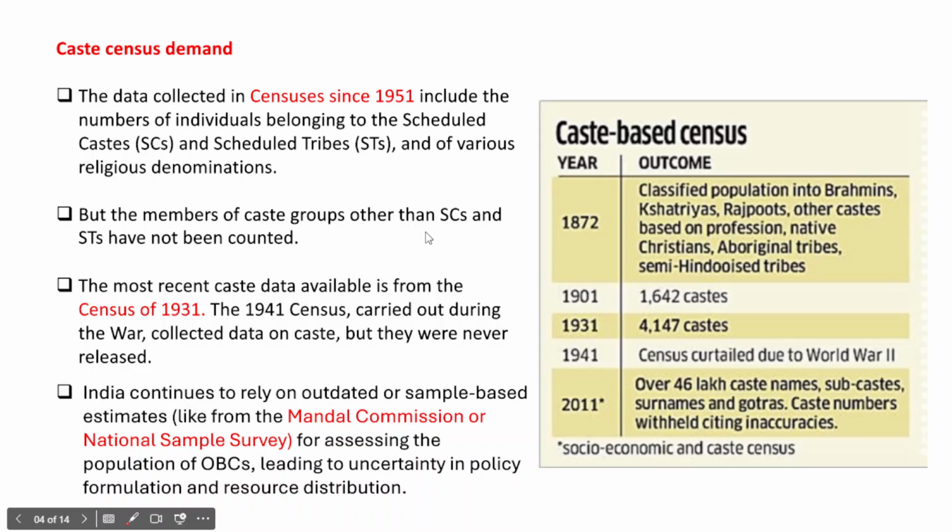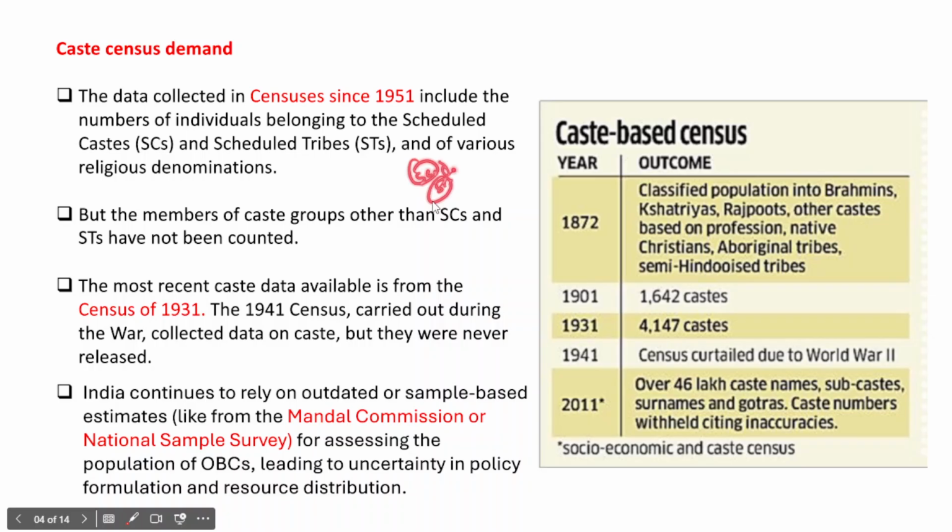So as of now, we don't have adequate information about the OBCs and the different castes which are part of the OBCs, the general category castes, and even within SCs and STs.